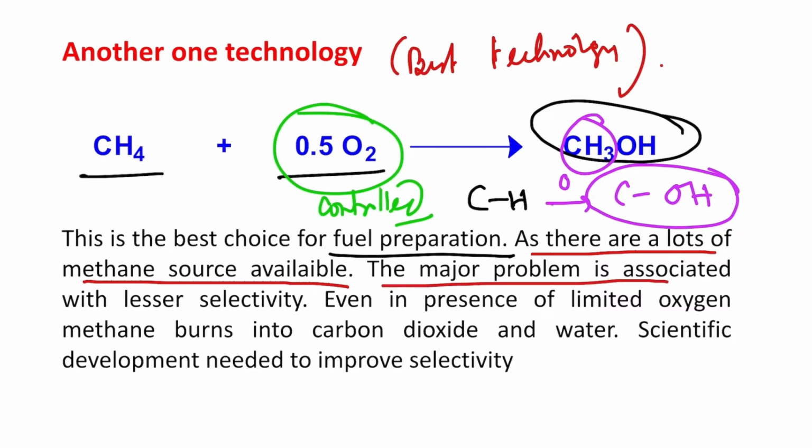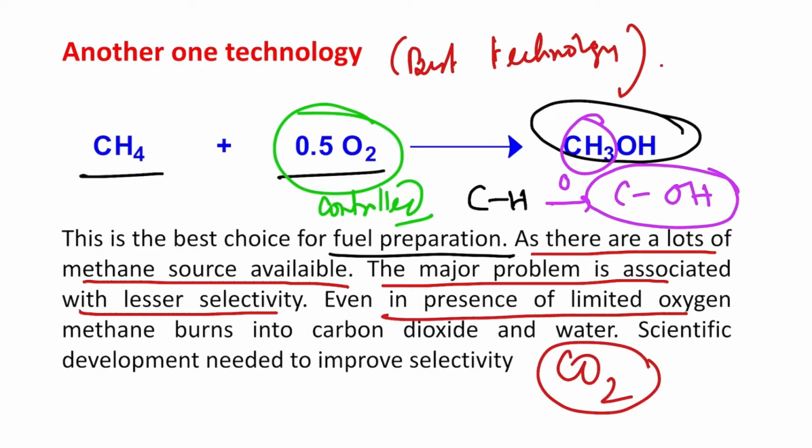The major problem is the lesser selectivity, because this burning cannot be controlled efficiently, and ultimately this burning results in carbon dioxide. So that's the issue. Even in the presence of limited oxygen, methane burns to carbon dioxide and water. Scientific development is needed to improve selectivity, and for that purpose, what is the best?